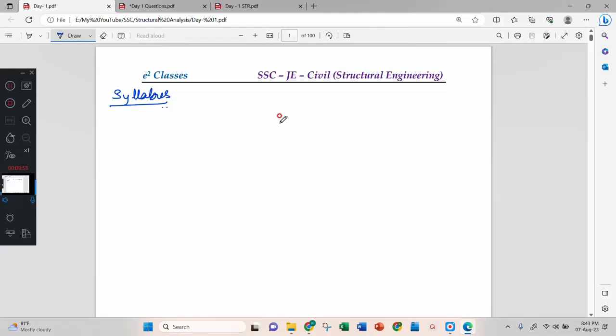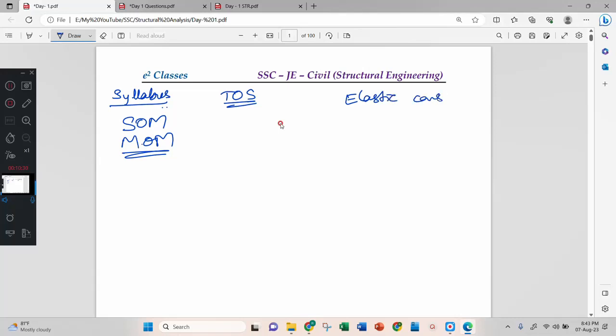Now slowly we will enter into the syllabus: theory of structures, or strength of materials, or mechanics of materials. In this, the first chapter we usually call simple stresses and simple strains, but here in the syllabus they have mentioned elastic constants.